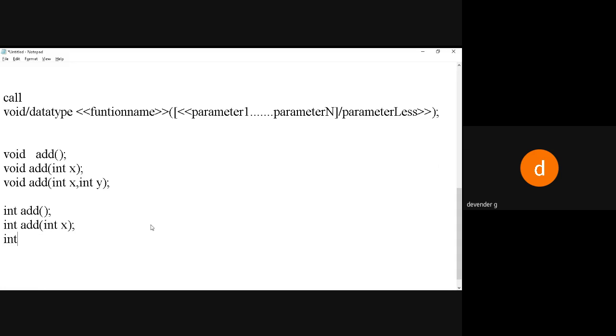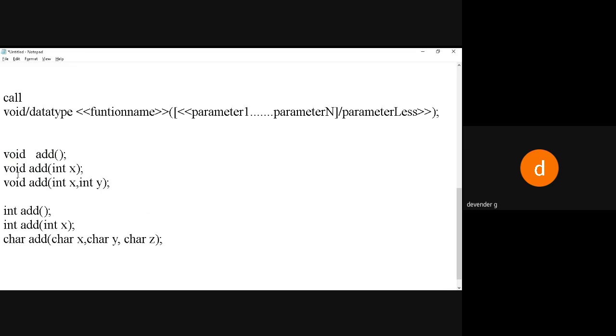Okay, so one parameter, two parameters, three parameters, or I can say something called char. Any data type you want, you can take. So I'll be saying character x, comma, character y, comma, character z. Like this, I can give n number of parameters. So these are the different types we are going to try.